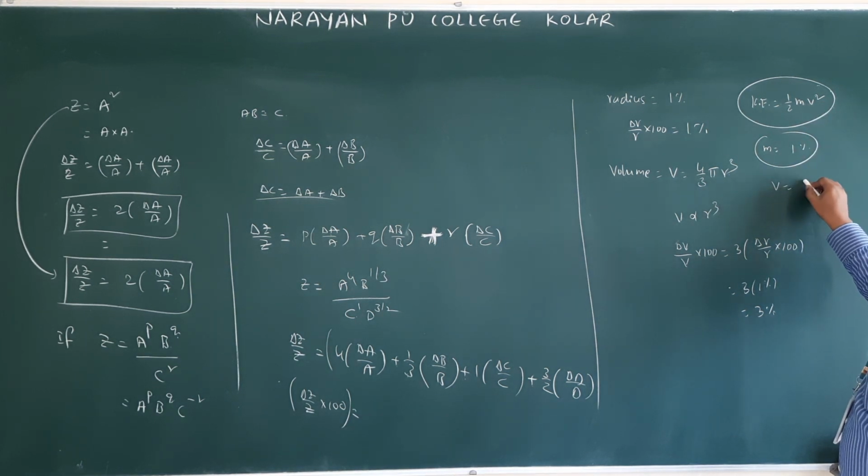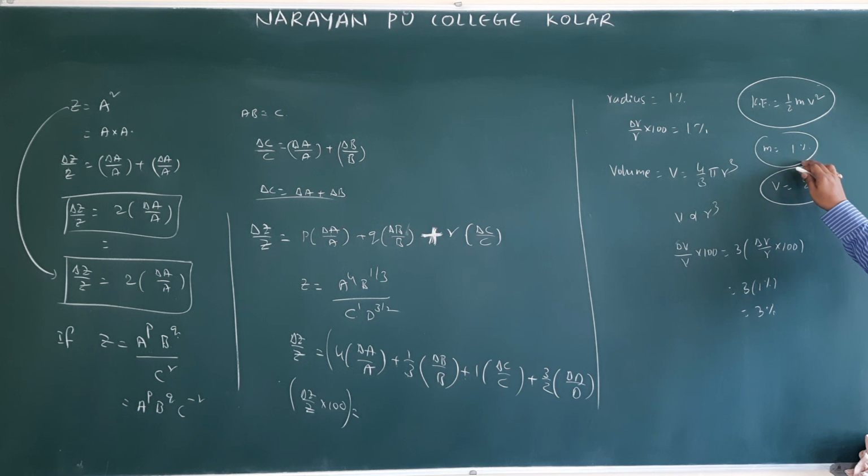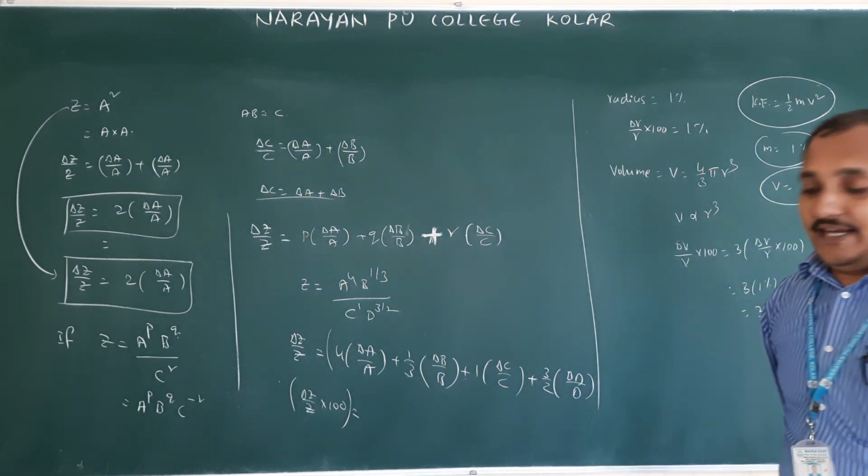Percentage error in velocity is 2%. Then what is the percentage error in kinetic energy of that object? This is just homework. Whether you understood this or not, we will get one idea. So percentage error in mass is 1%, percentage error in velocity is 2%. Then what is the percentage error in kinetic energy?